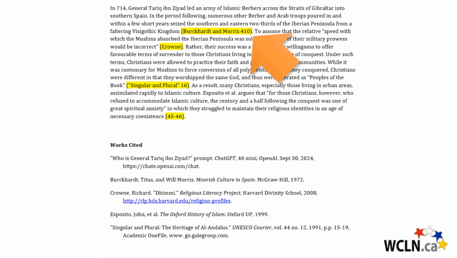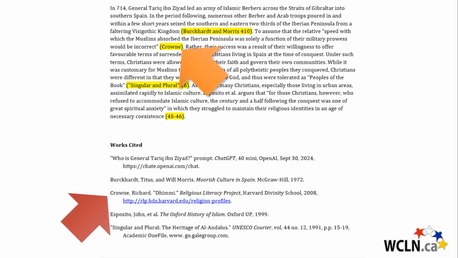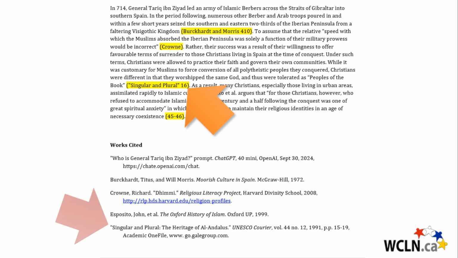So this first one here, we see that we're referring to the publication down here. So we identify the publication with the author's last names and the page number in which this could be found. In the second one here, we notice that down at the bottom here, this is a web page. And so the page number wouldn't make as much sense, but we do definitely have to identify the author here, where this came from. The third example here came from a general publication, so we identify the publication name as well as the page number.